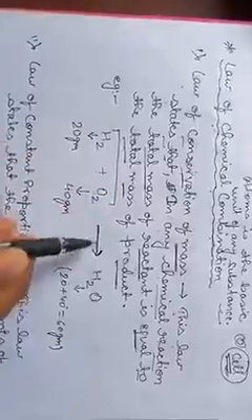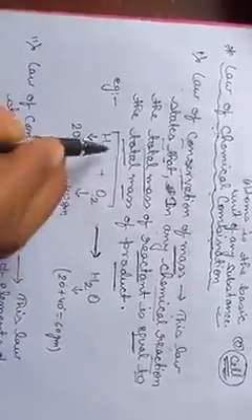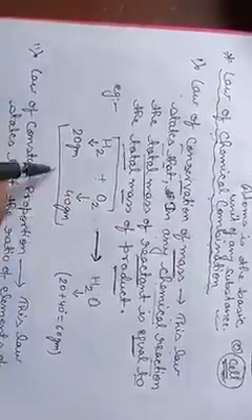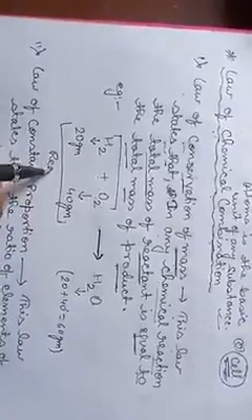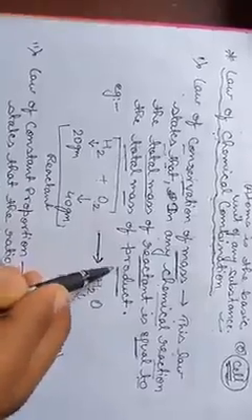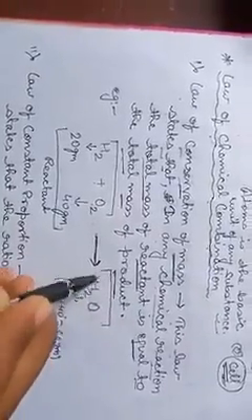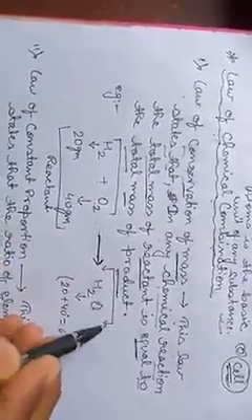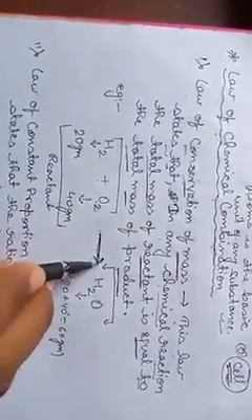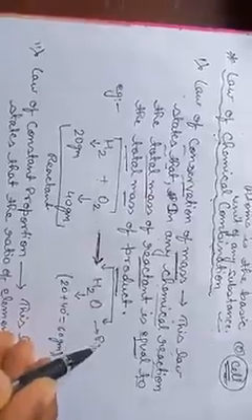The chemical species written on the left hand side of the arrow mark are called reactants, and the compounds or substances written on the right hand side of the arrow mark are called products.